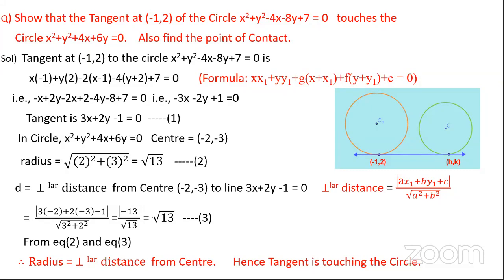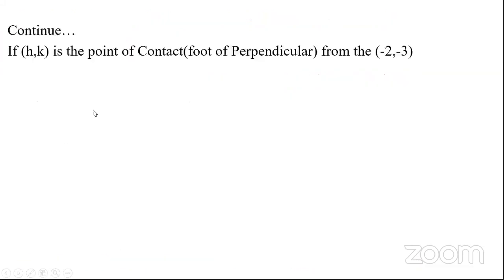If they are the same, then the line is touching the circle, and it can be called a tangent. And once you get the line touching the circle, you can use the concept of the foot of the perpendicular to find the point of contact. I hope this is clear.